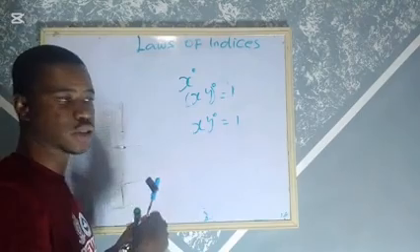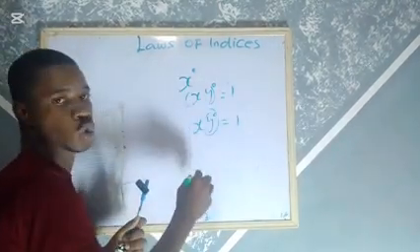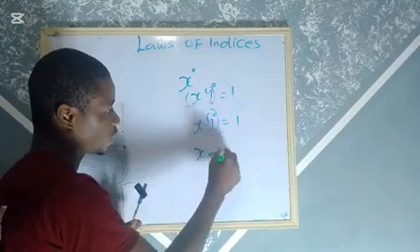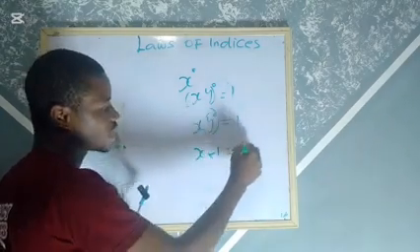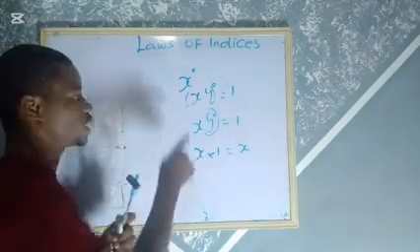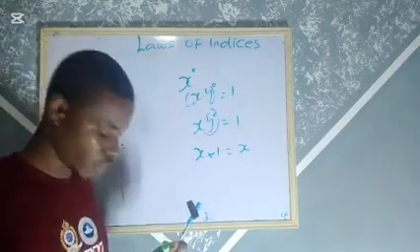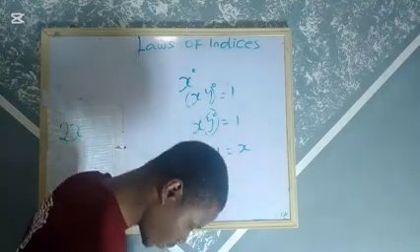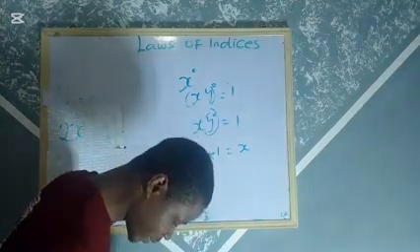x is not raised to the power of 0. So it is only y here that is equal to 1. So you have x times 1, which equals x. So take note, this and this are not the same, I beg you. I want to believe you're absorbing those laws we have been explaining. Now look at